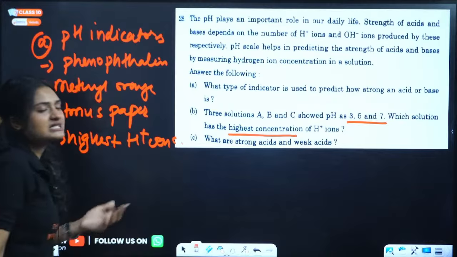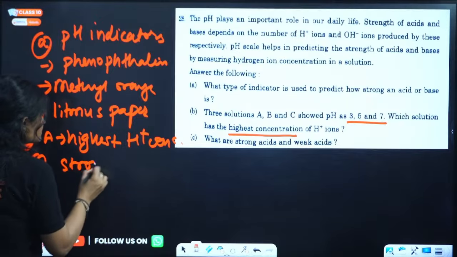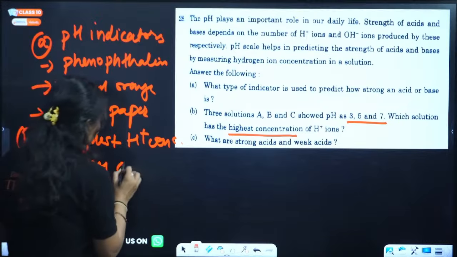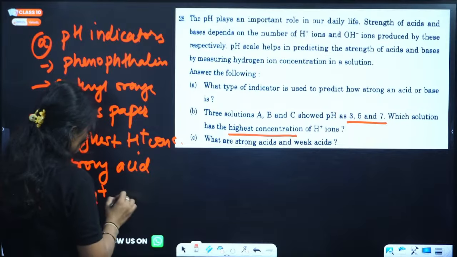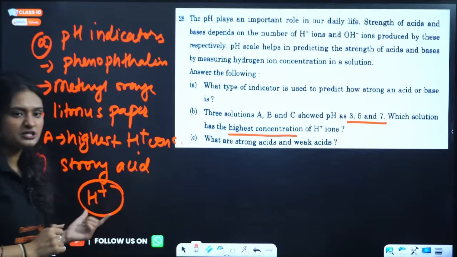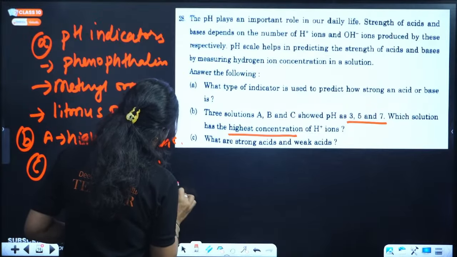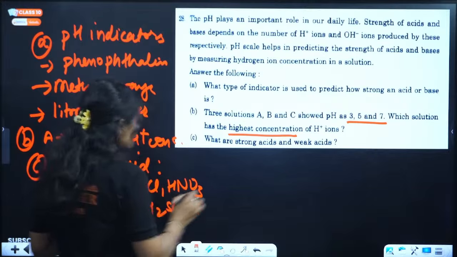What are strong acids and weak acids? So simple. Strong acids are those acids which dissociate completely in aqueous solution to give H positive ions. For example, HCl, HNO3, H2SO4, these all are examples of strong acids.